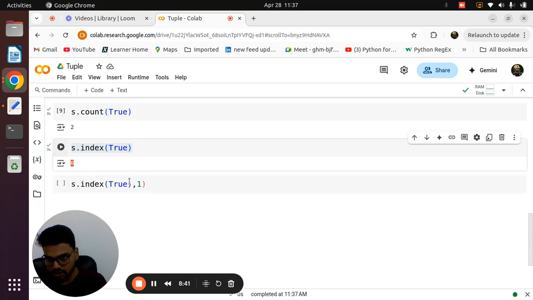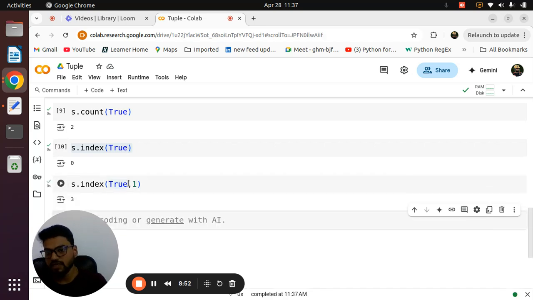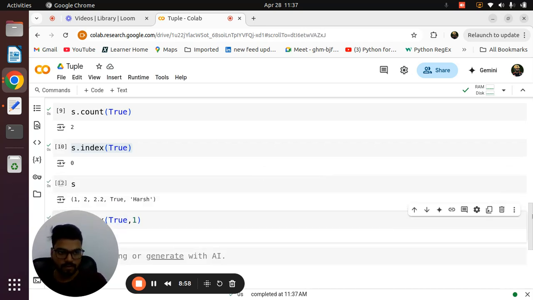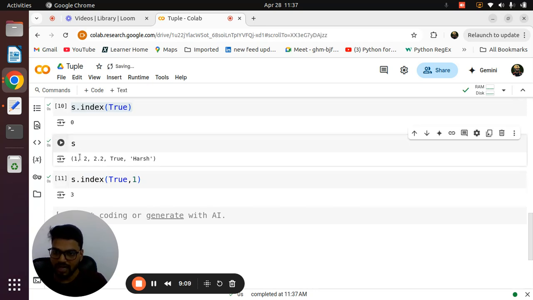We already know the first index is 0. Right? The first element 1 is at index 0, but I want to find the index of True, so that is 0 plus 1, and it will give 3. Why? By default, as I said, the index method always gives the first element's occurrence, so it will give the index of the 1, because 1 and True are the same. But I don't want that one, I want to find True.